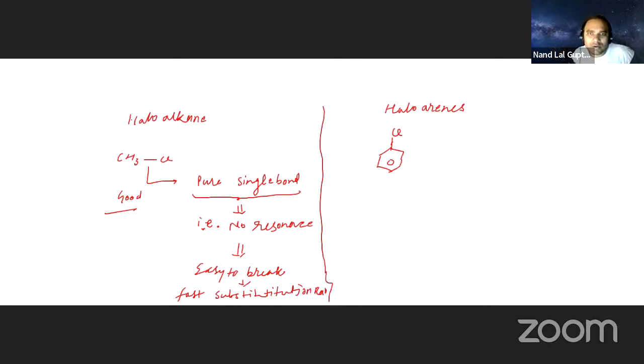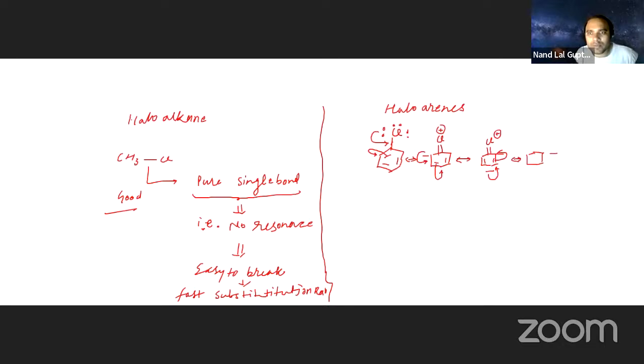Here you see it has a lone pair of electrons on Cl. What is going to happen? If the lone pair comes into the ring, there will be a resonating structure with a negative charge in the ring, a double bond to Cl, and Cl positive. Then this negative charge can move again, giving another structure with a new bond formed and Cl positive.